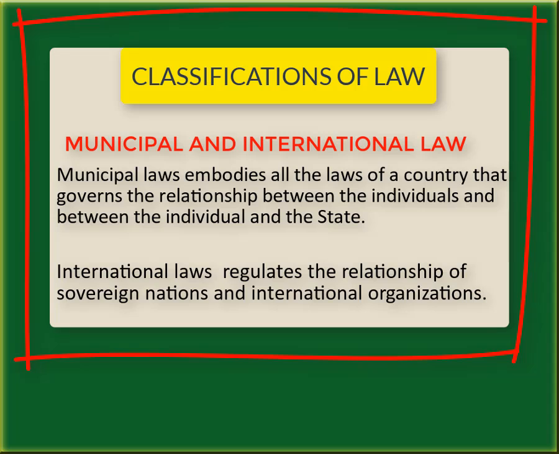Municipal and international law. Municipal laws may be national, domestic, or local laws, which entails the internal law of a particular country. It embodies all the laws of a country that governs the relationship between the individuals and between the individual and the state. On the other hand, international law regulates the relationship of sovereign nations and international organizations. It is the rules developed from customs, practices, bilateral and multilateral agreements which governs the conduct of nations and international organizations and their relationship with persons, whether natural or juristic.